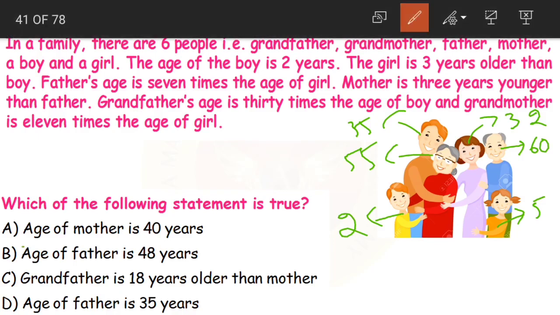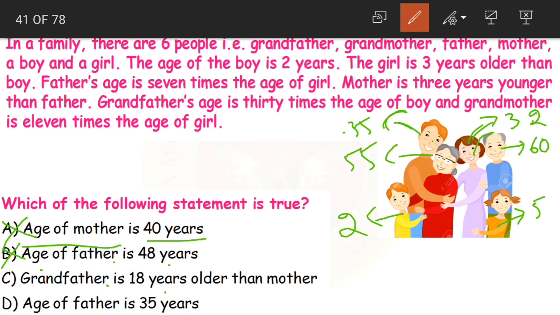Now let us look at the statements. Age of mother is 40 years. Is mother 40 years old? No, she is 32 years old. Next, age of father is 48 years. Now what is the age of father? 35. It is not 48. So again it is wrong answer.